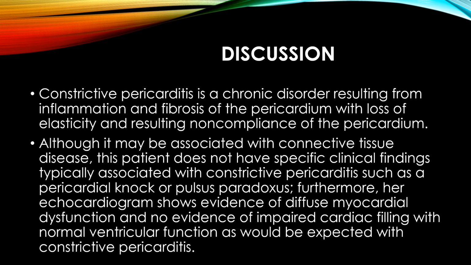Furthermore, her echocardiogram shows evidence of diffuse myocardial dysfunction, and no evidence of impaired cardiac filling with normal ventricular function as would be expected with constrictive pericarditis. In constrictive pericarditis, the heart is normal, but it is compressed from outside, from the pericardium.